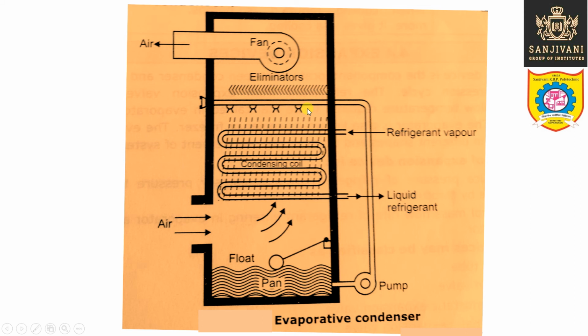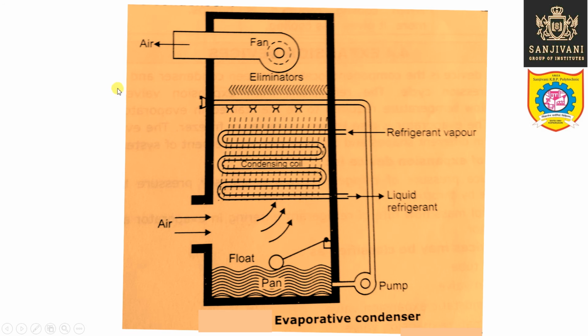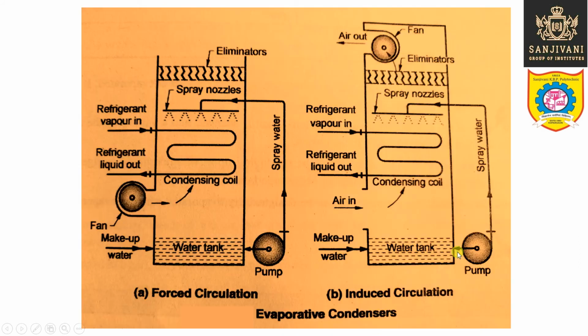Now this air will contain some liquid droplets of water, and they are eliminated in this eliminator, and then the air will leave this particular evaporative condenser from the top due to the action of this fan or blower, which is inducing the air from the bottom, and this air is allowed to go out from the top, right? So this is the construction and working of the evaporative type condenser.